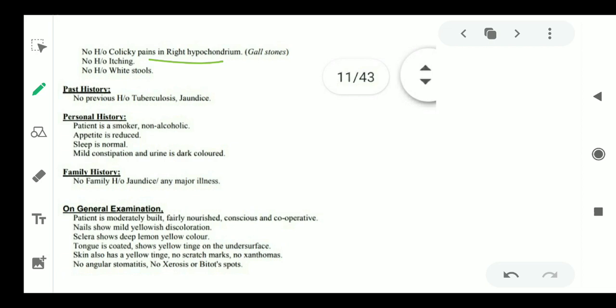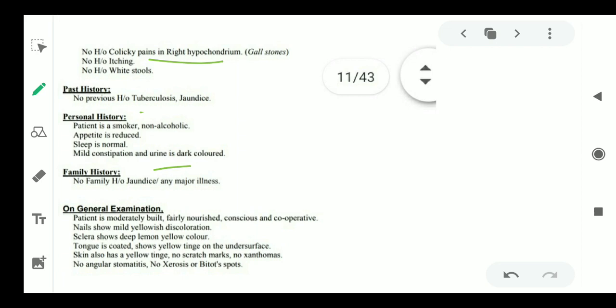Okay, now past history. There is no previous history of tuberculosis or jaundice. Then personal history. He's a smoker, non-alcoholic. Appetite, sleep, and bowel movements you can ask. These are the common things which I have to ask. Non-alcohol intake; how much he takes, that also you need to mention. And urine is dark colored. Okay. Now comes the family history. There is no family history of jaundice or any major illness.